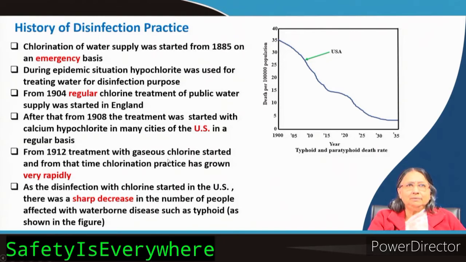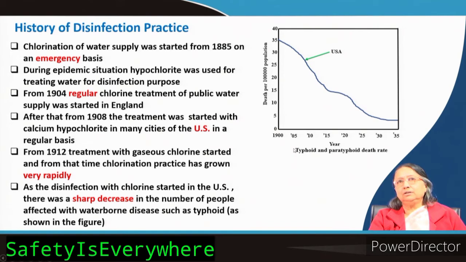From 1912 treatment with gaseous chlorine started, and chlorination practice grew very rapidly. As disinfection with chlorine started in the US, there was a sharp decrease in the number of people affected with waterborne disease such as typhoid, as shown in the figure.